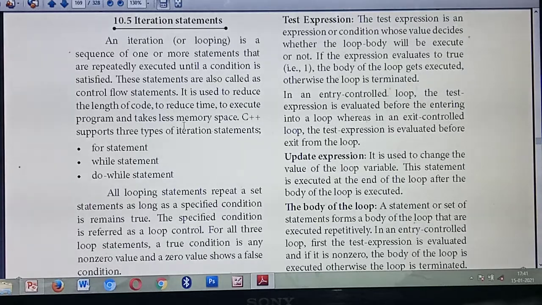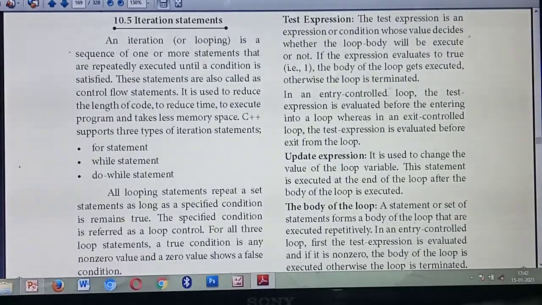To avoid that, when you use iteration statements, the particular 5 lines will execute as many times as you wish. You give some condition, and based on the condition it will execute repeatedly. Such statements we call iteration statements. Using them you can reduce the length of the code, the number of lines, the time, and also the memory space while running the program, which is very much less compared to other statements.